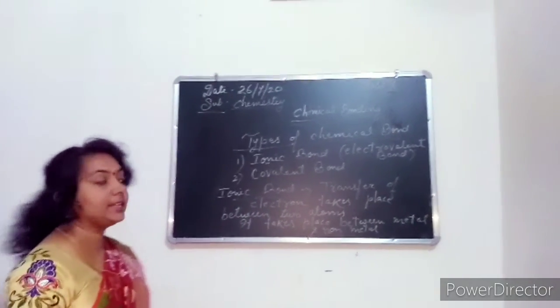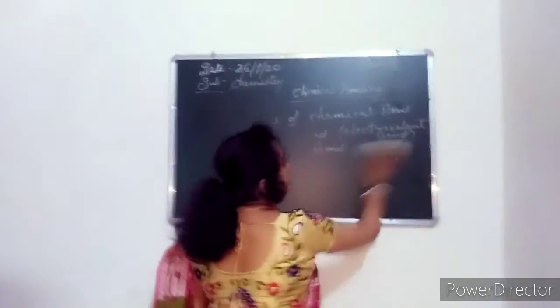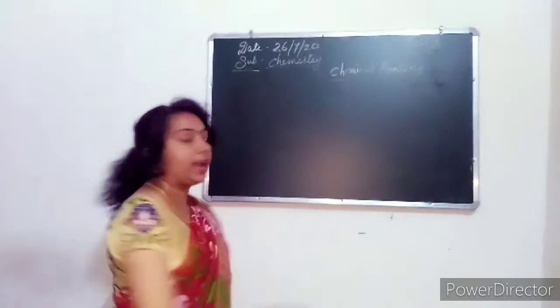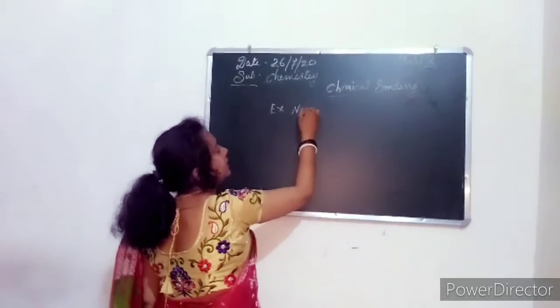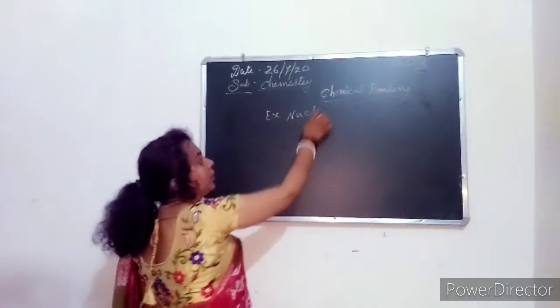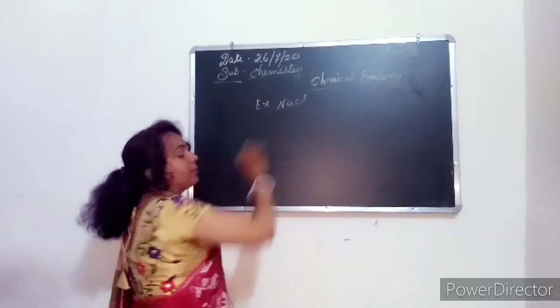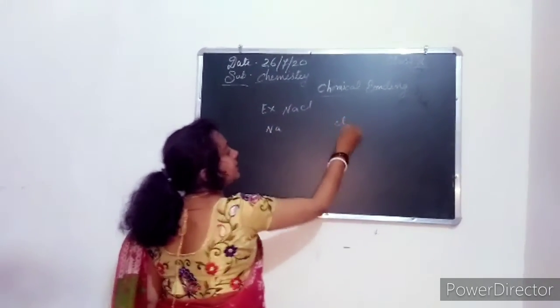For example, NaCl. Sodium chloride is a compound which contains an ionic bond. Now here is Na and here is Cl.